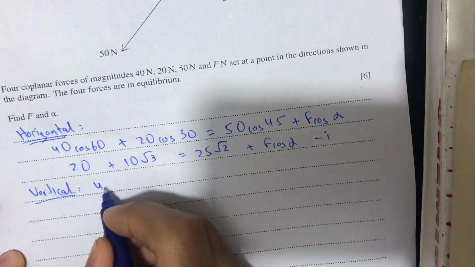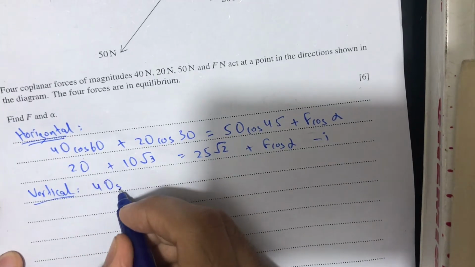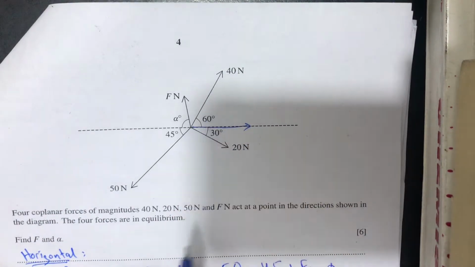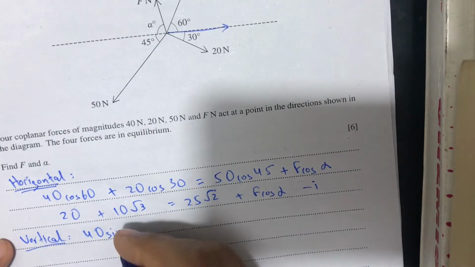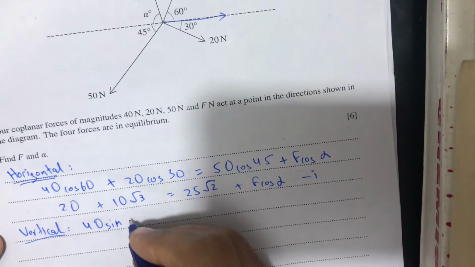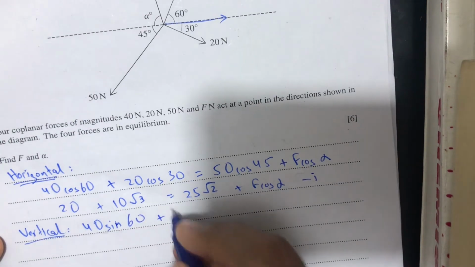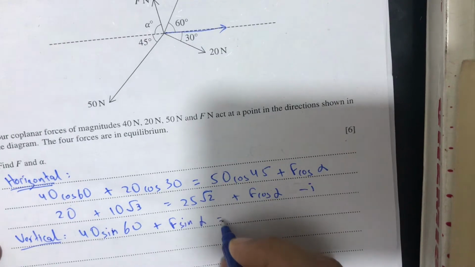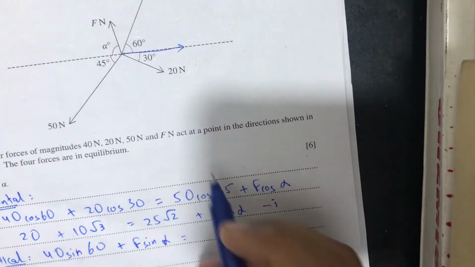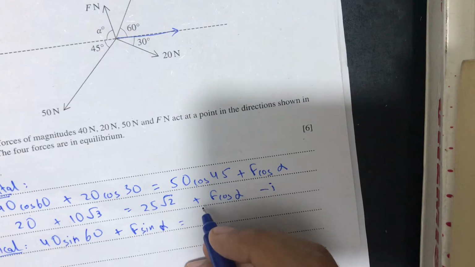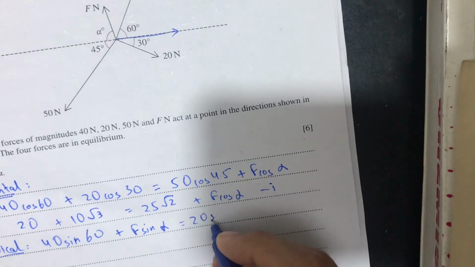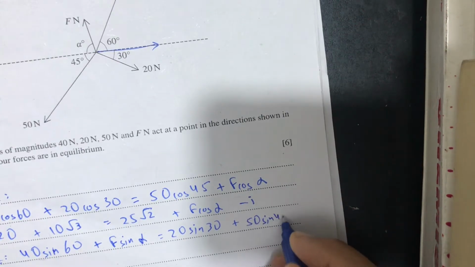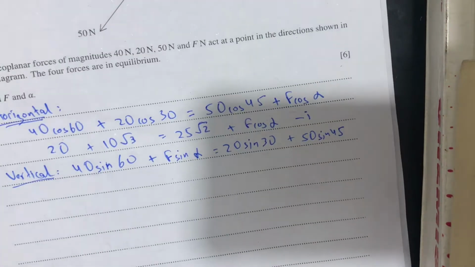So 40 sine 60, as the angle is with the x-axis, so we will use sine for the y-axis, plus F sine alpha will be equal to the forces in the negative y direction, which will be 20 sine 30 plus 50 sine 45.